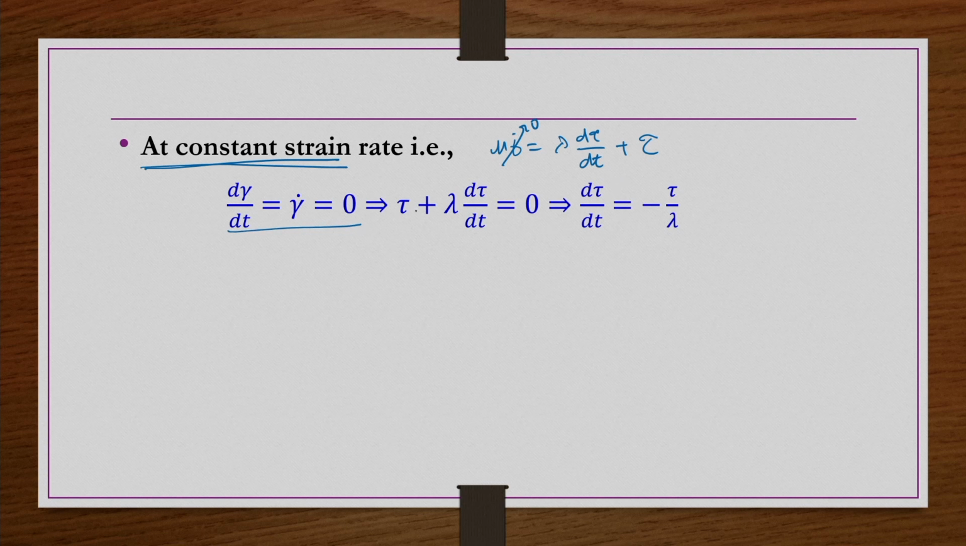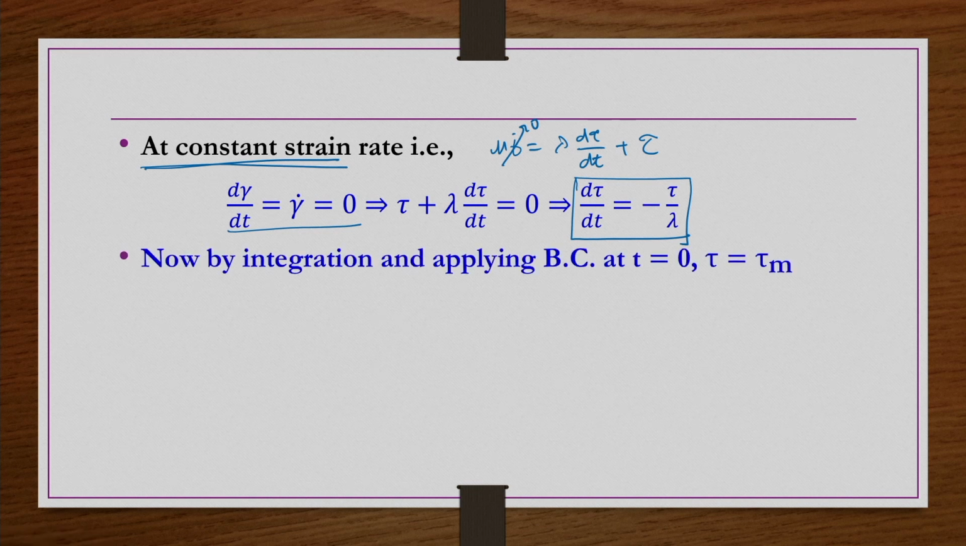So, then tau plus lambda d tau by dt is equal to 0, that we can simply write as d tau by dt is equal to minus tau by lambda. Now you can integrate this equation and apply at t is equal to 0 whatever the stress is there. That is the maximum, because that is gradually decaying as the spring is moving up and down.